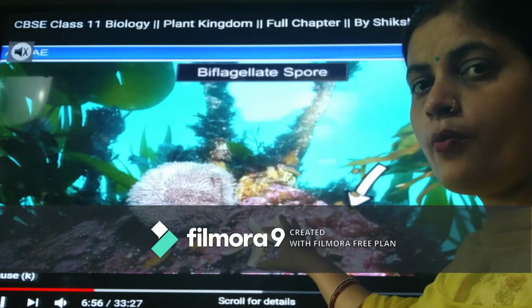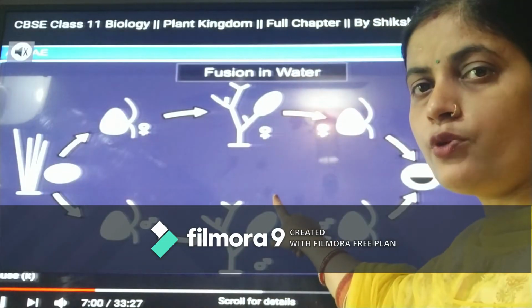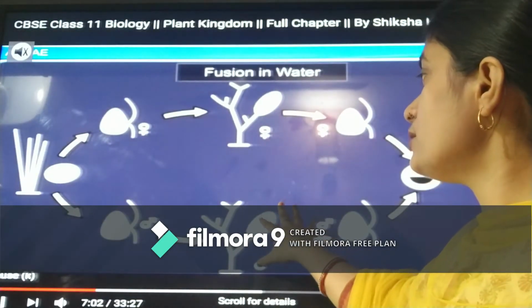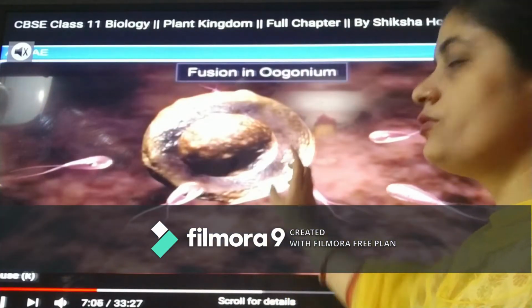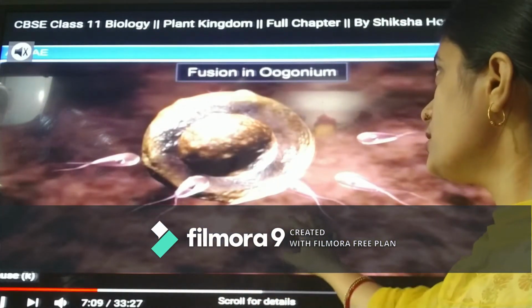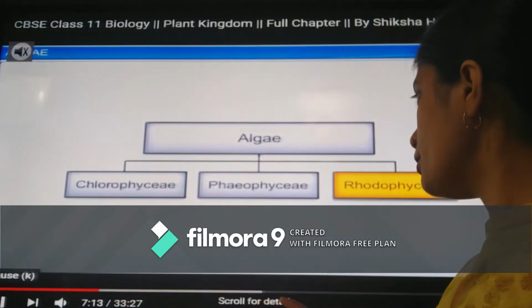Vegetative reproduction is through that fragmentation, and asexual reproduction is by biflagellated spores, and sexual reproduction is by fusion of male and female gametes, which occurs in water. You can see here fusion in the oogonium, that is, oogamous kind of fusion is occurring there.